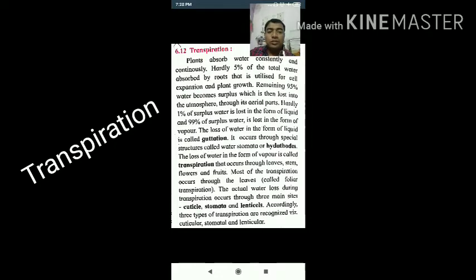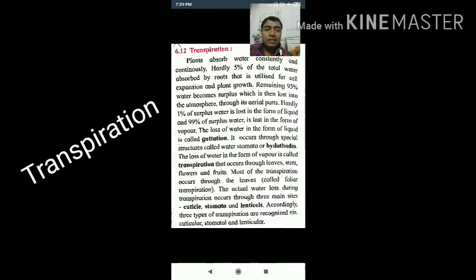Hardly 5% of the total water absorbed by the root is utilized for cell expansion and plant growth. The remaining 95% of the water becomes surplus, which is then lost into the atmosphere. Though it is from the aerial parts, hardly 1% of the surplus water is lost in the form of liquid, and 99% of the surplus water is lost in the form of vapors. The loss of water in the form of liquid is known as guttation.